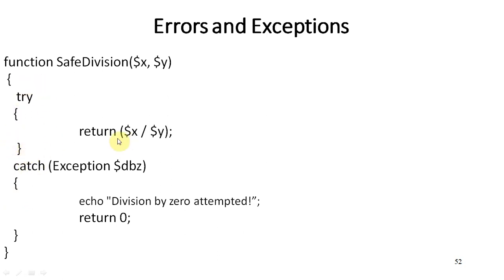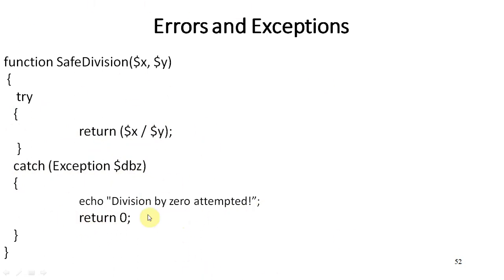So we have to come out of this type of situation. For this, error and exception handling is very necessary and very important. In this case, suppose we have passed 0, so automatically the exception will be generated and it will throw the exception to the catch block. In the catch block we have the exception object, DivisionByZeroError (divide by 0), and accordingly the message echo "division by 0 attempt" and return 0. So we will come out of this function.